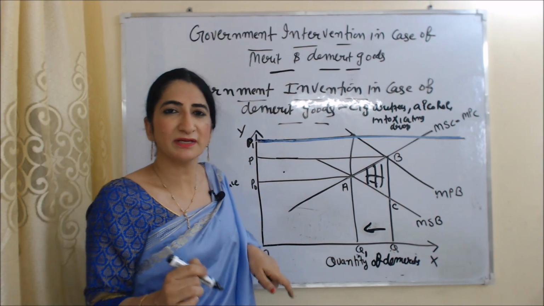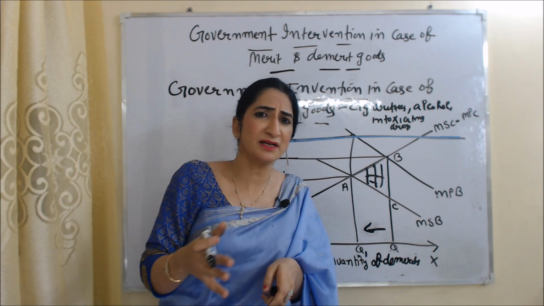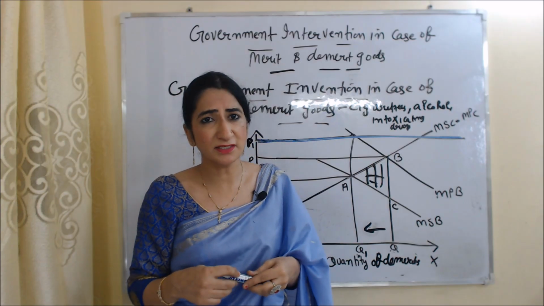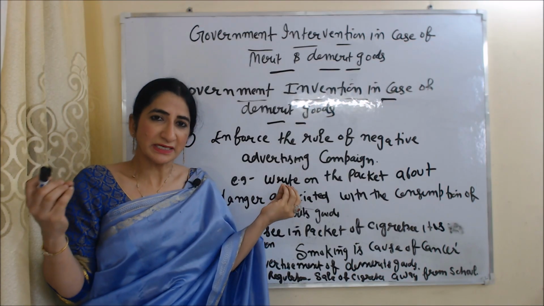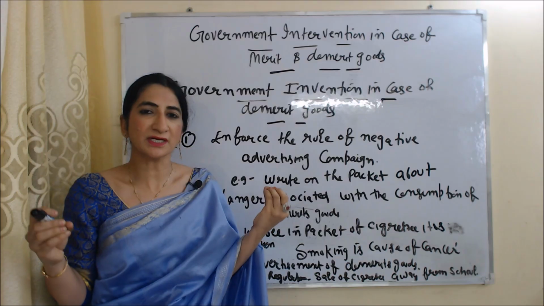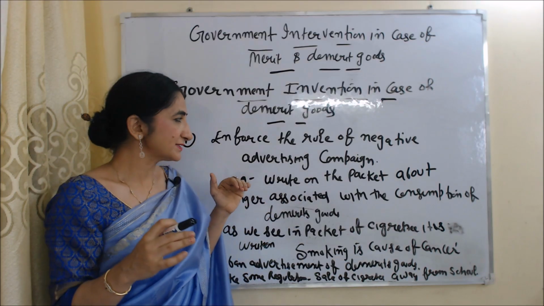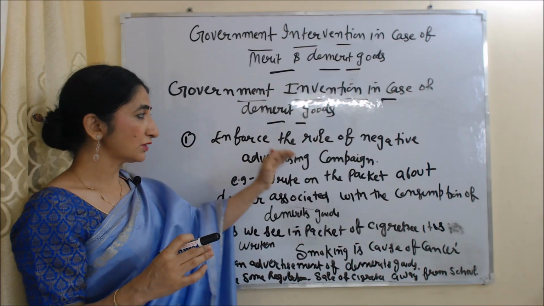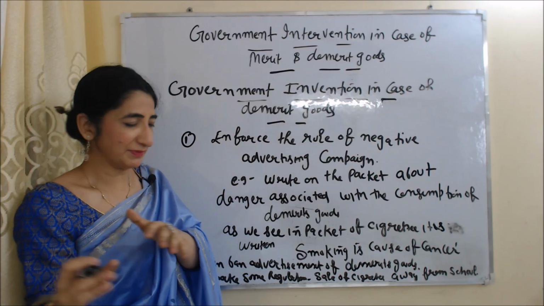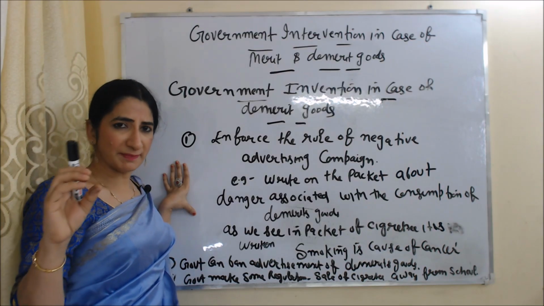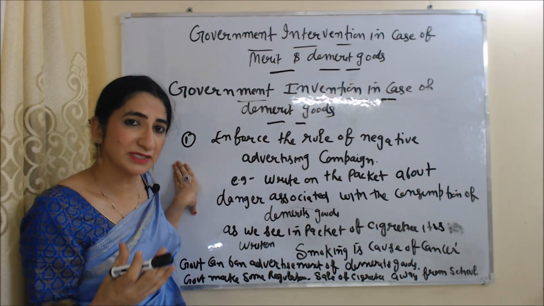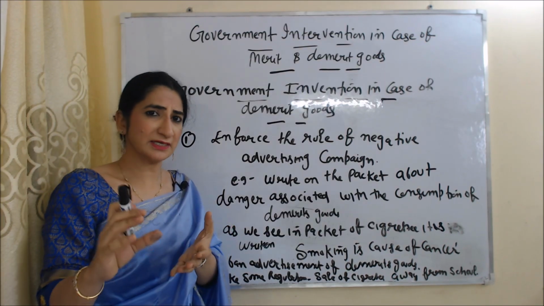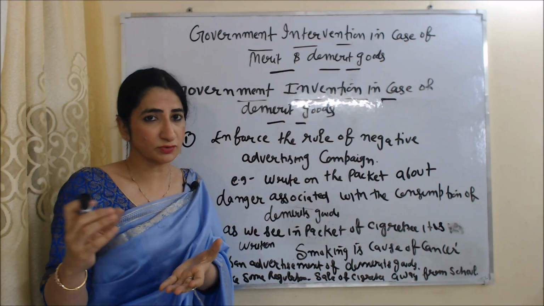But in case of demerit goods, a price increase mainly doesn't work because people are addicted to them. They will consume whether the price is high or low. Government can make some other provisions to reduce the consumption of demerit goods. First is to enforce negative advertising campaigns. For example, writing on the packet about the dangers associated with consumption of demerit goods. As we see on the packet of cigarettes, it is written that smoking is a cause of cancer.